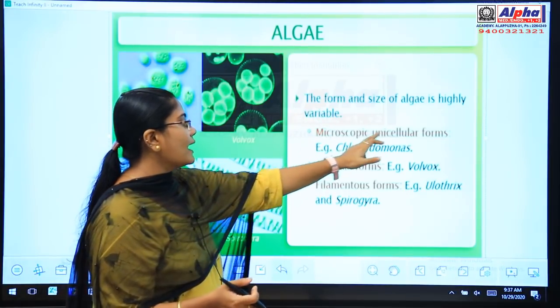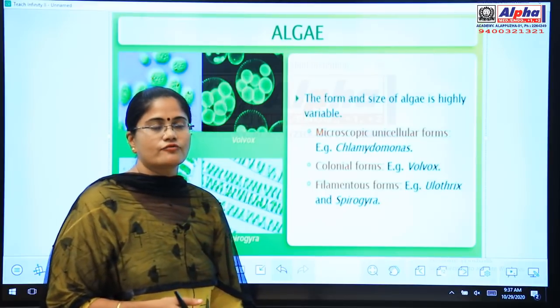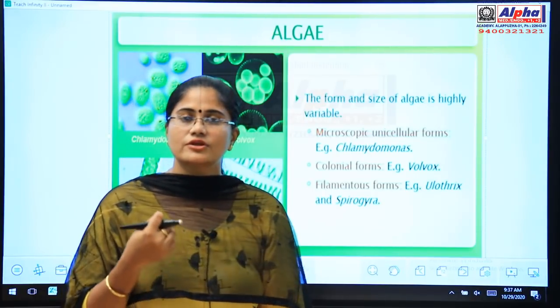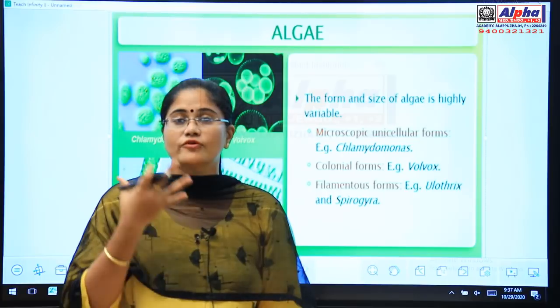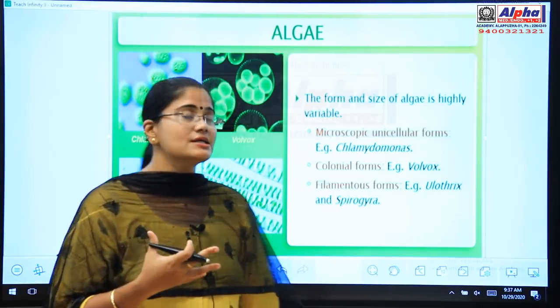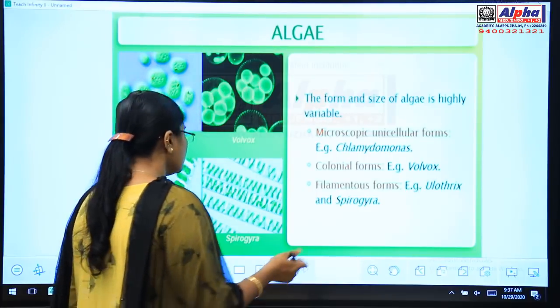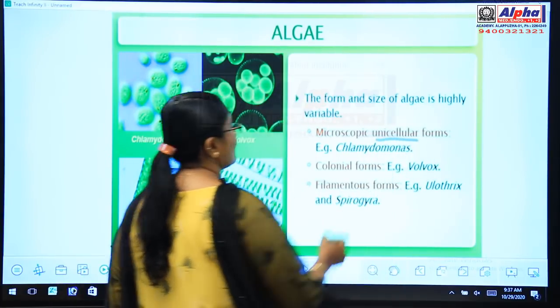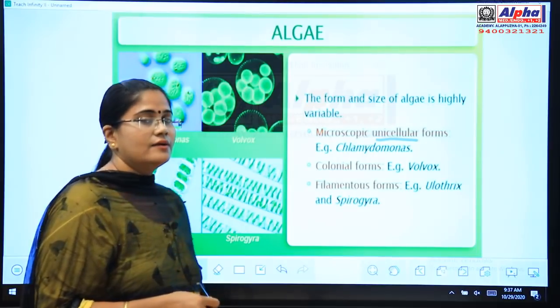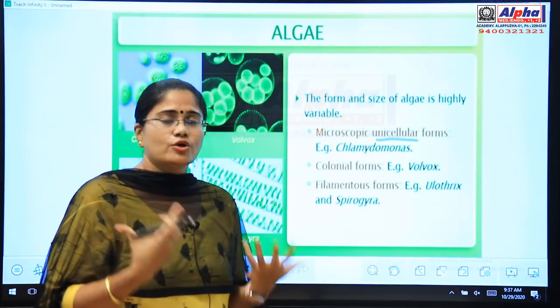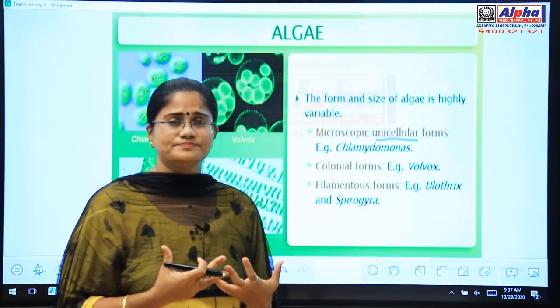Some algae are microscopic unicellular forms. So some algae you cannot see with your naked eyes. You need the help of a microscope for viewing this microscopic algae. They are also unicellular. What do you mean by unicellular, children? Having a single cell. So what are human beings? Are we unicellular or multicellular?